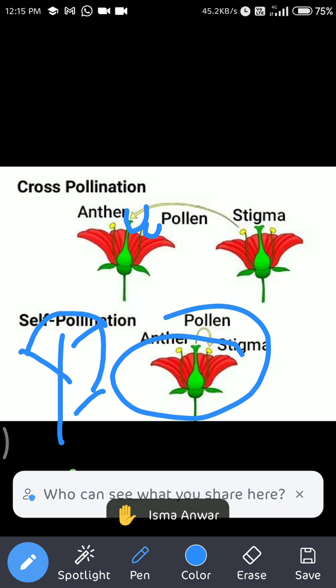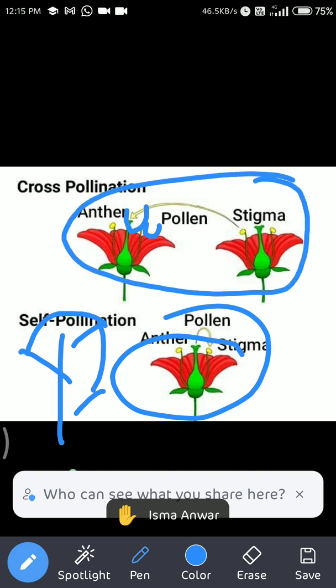Cross means two different plants are involved, and they pollinate the different flowers of the different plants, then it is known as cross pollination. So this is cross pollination and this is self pollination.